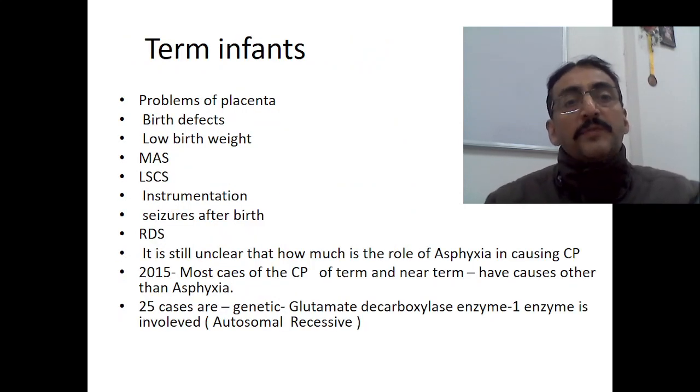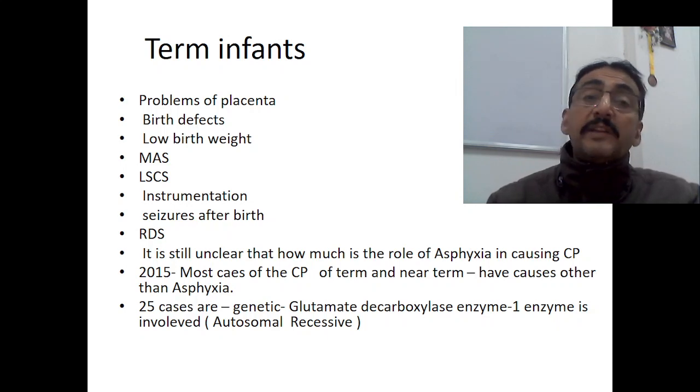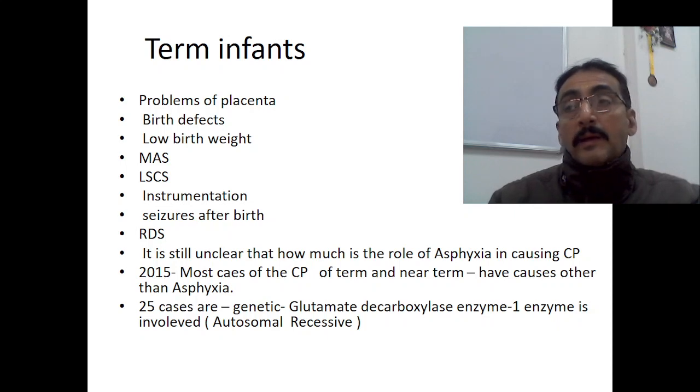Now, talking in terms of term infants. Term infants are otherwise okay, but problems related to the placenta may be dangerous even in term infants. A term infant with some birth defect may develop cerebral palsy. Low birth weight babies again have high risk. Meconium aspiration syndrome leading to systemic asphyxia. Systemic asphyxia is a systemic problem in the newborn, a multi-system problem. It causes involvement of many systems.